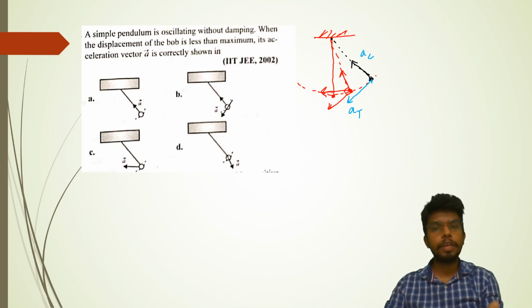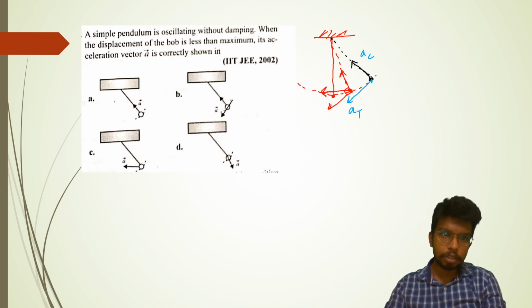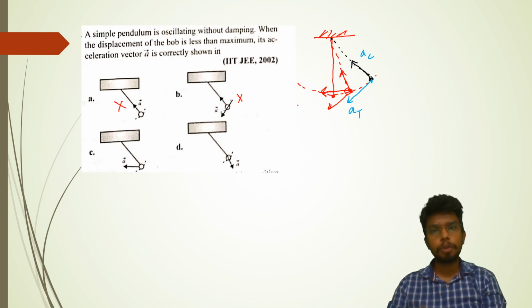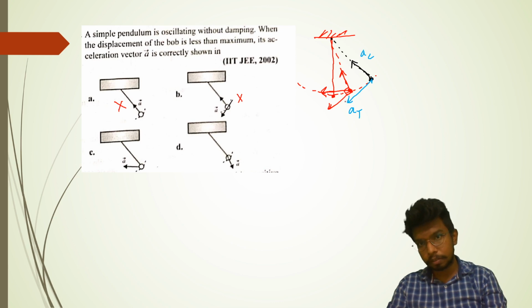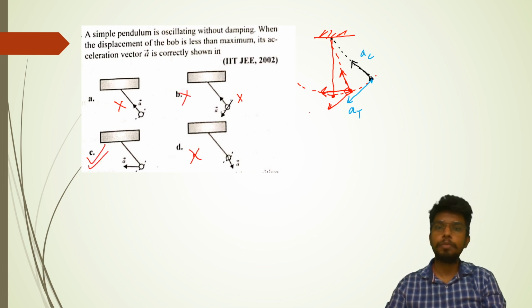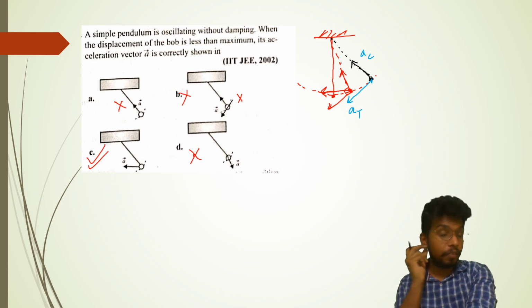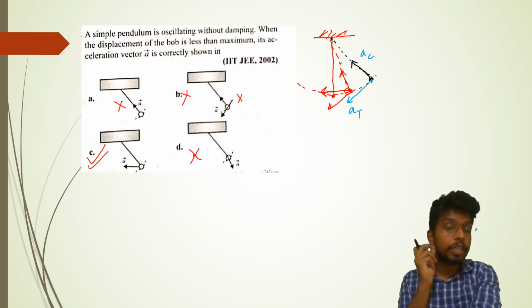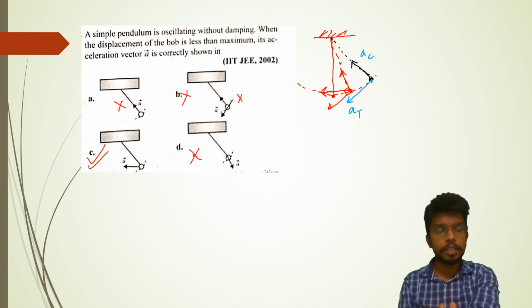Now we don't know exactly where it will go, but it cannot go to the opposite side, so let's check the options. One is along the string, not possible because only AC is representing. One is perpendicular to this, again not possible, because even if it is not perpendicular, let the angle be obtuse, that means they are talking about even more than this. The result cannot come this side. Coming over here, this is a possibility, this is also not a possibility. So these three are not possible, this is the only possible thing we have. So basically this will be the result. When they talk about the net acceleration vector, you need to check whether AC and AT both are there or not.